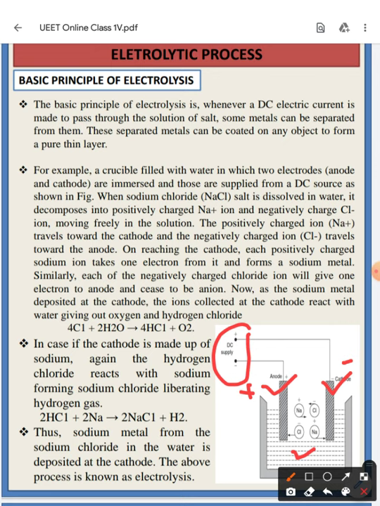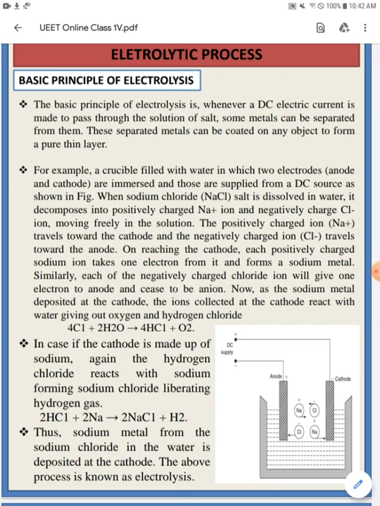So after applying this DC supply at the anode and cathode ends, what will happen? Let us consider we are taking the electrolyte as NaCl, that means salt water, right? The anode is positive, so two metals are immersed inside the salted water and we are applying some DC energy here.